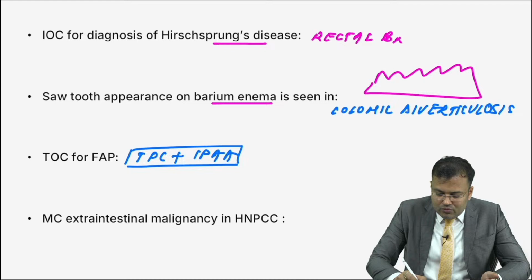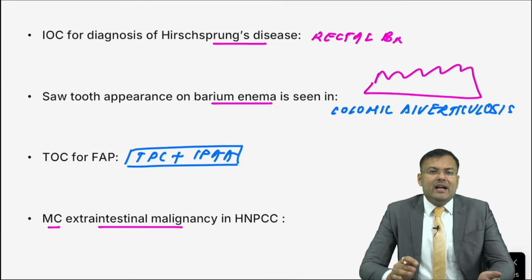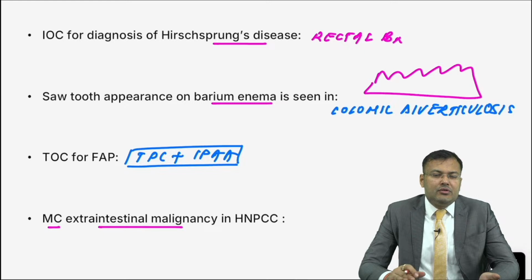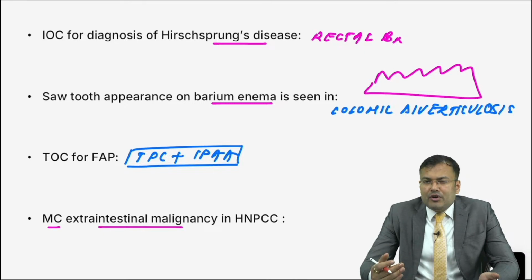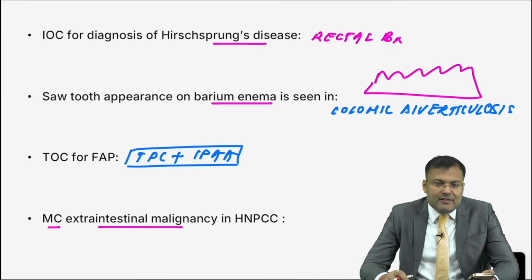Clear? Next, most common extra-intestinal malignancy in HNPCC. HNPCC is also known as Lynch syndrome, hereditary non-polyposis colorectal cancer. Guys, tell me, most common extra-intestinal malignancy. Very good. Endometrium, followed by gastric, followed by ovarian.